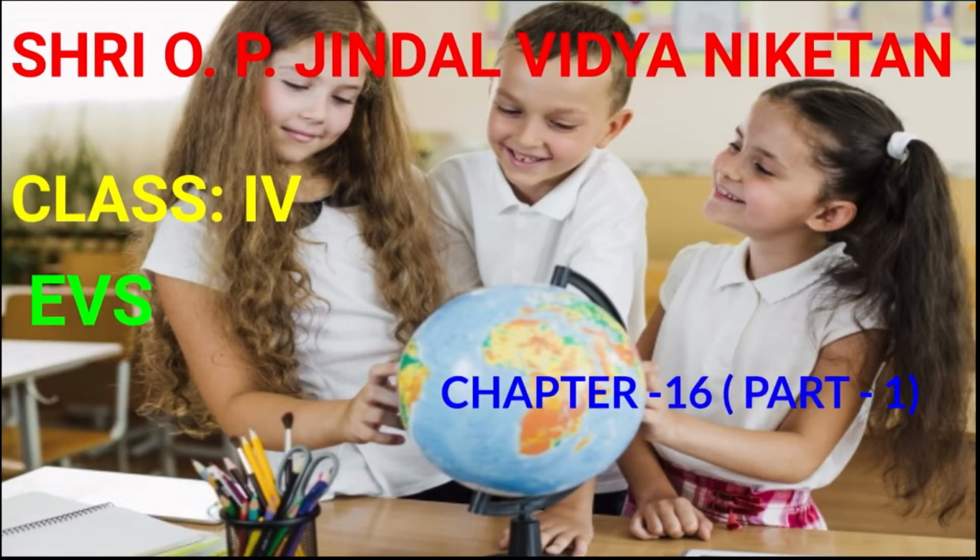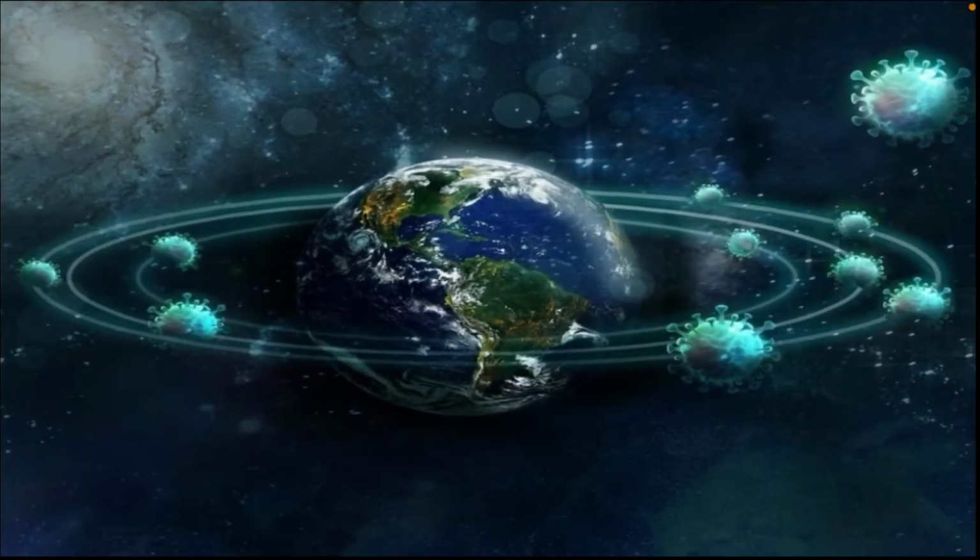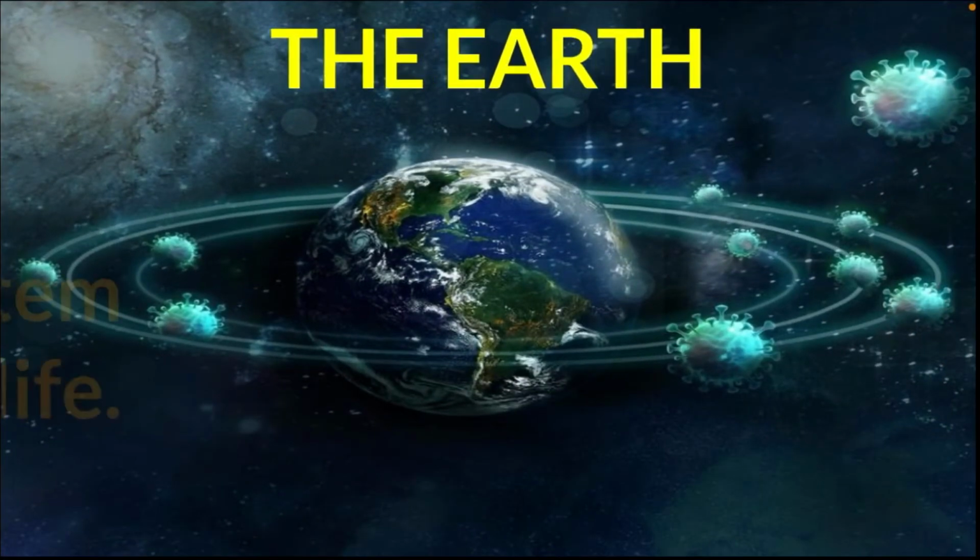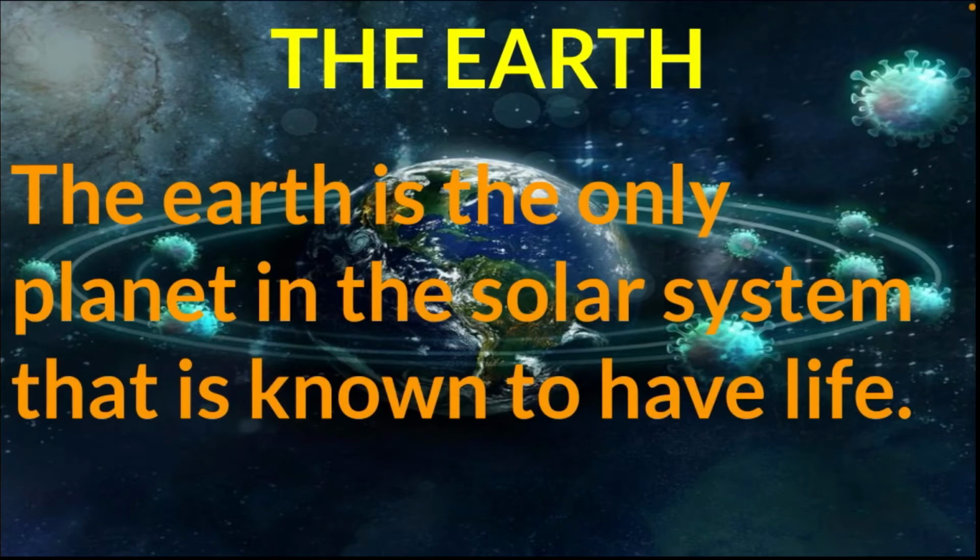This is the first part of the 16th chapter, the earth and the sky. In this session, we are going to discuss earth, internal structure of the earth, movement of the earth and seasons. First of all, let us discuss about earth. The earth is the only planet in the solar system that is known to have life. Children, the earth has water, oxygen and a moderate temperature which is essential for our survival.